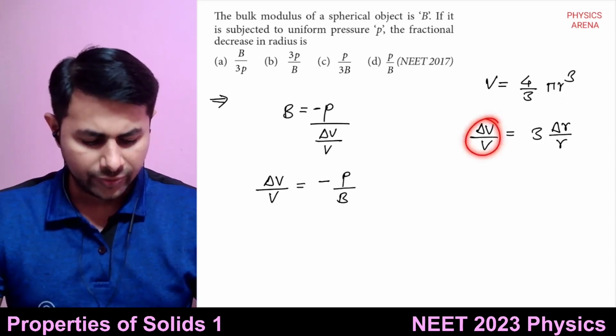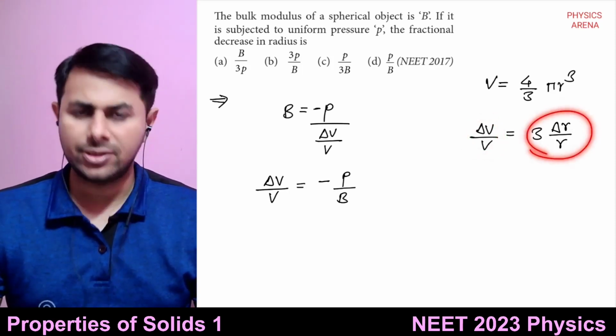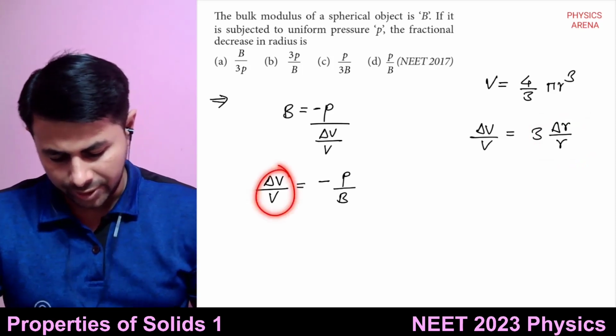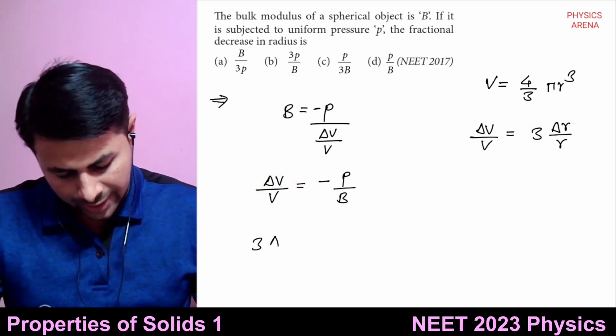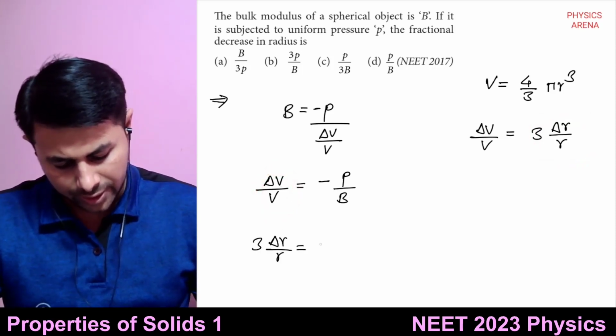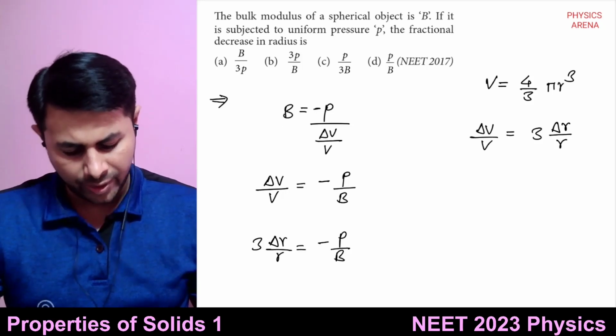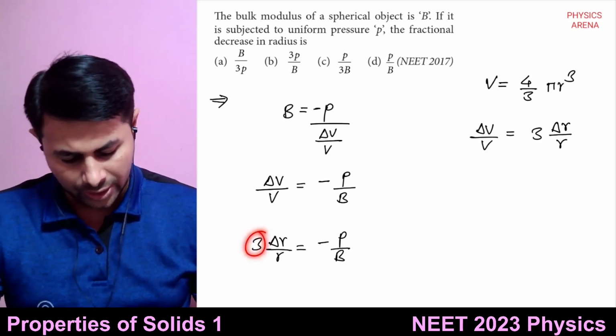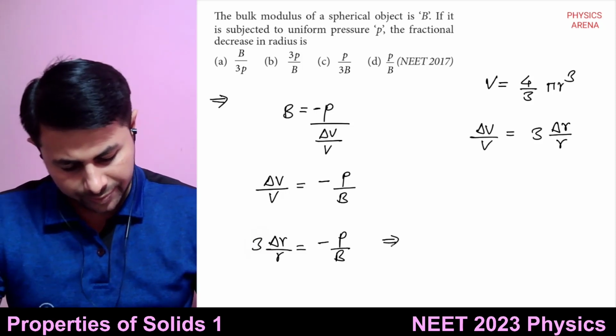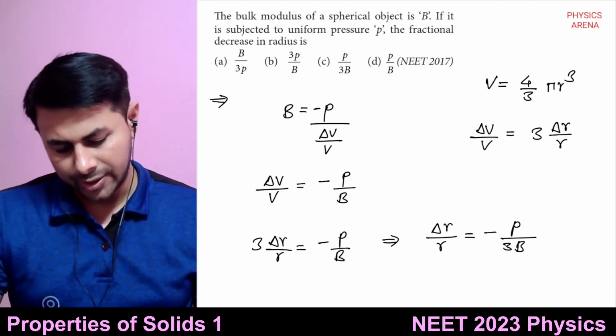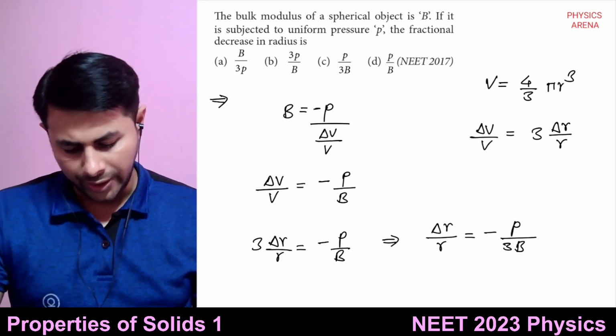So I can substitute 3 times delta R upon R over here, equal to minus P by B. Now take that 3 to the other side. Delta R upon R is equal to minus P by 3B. This is the answer.